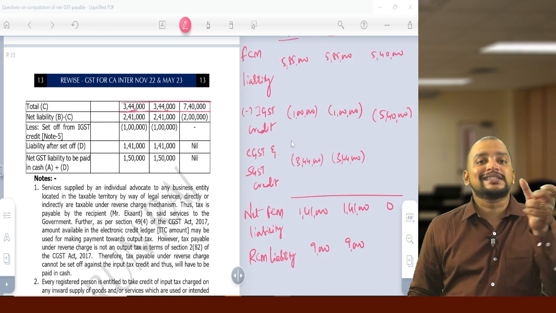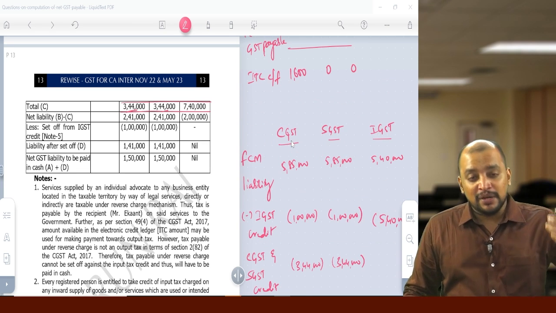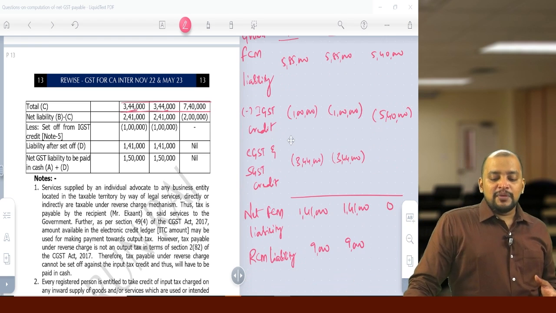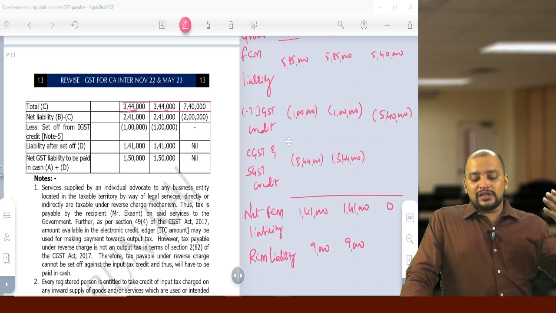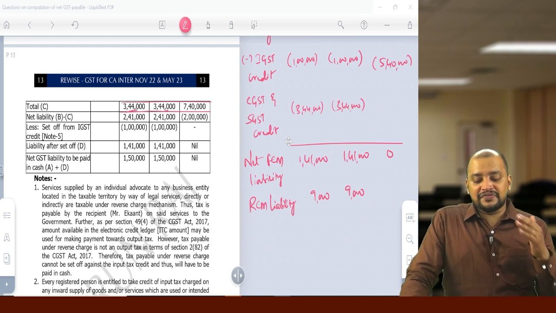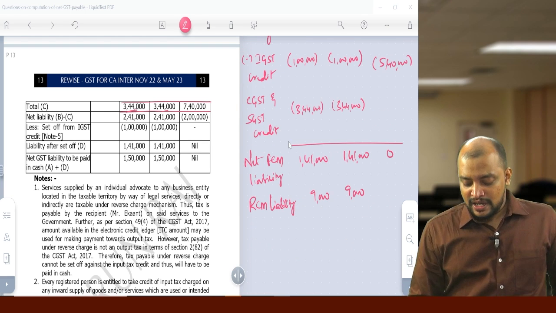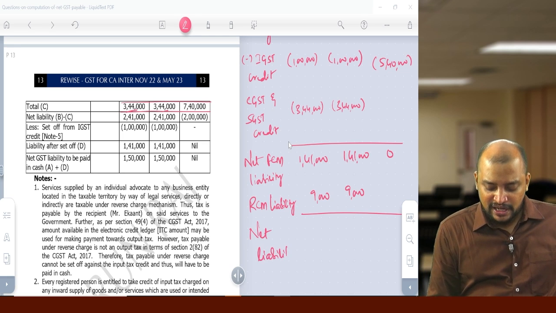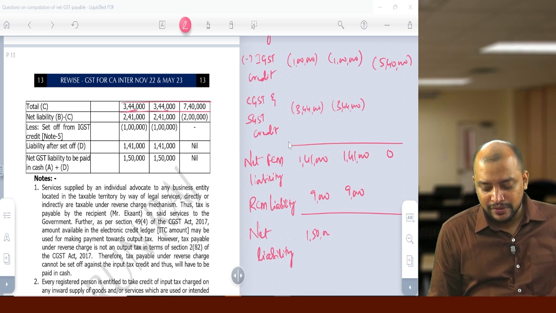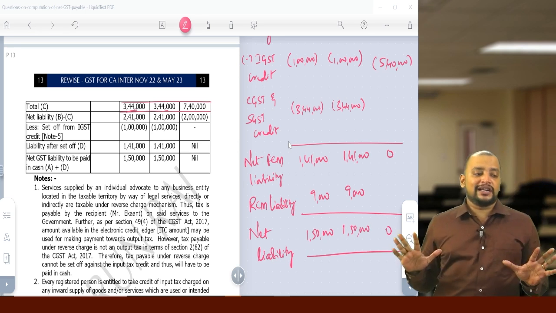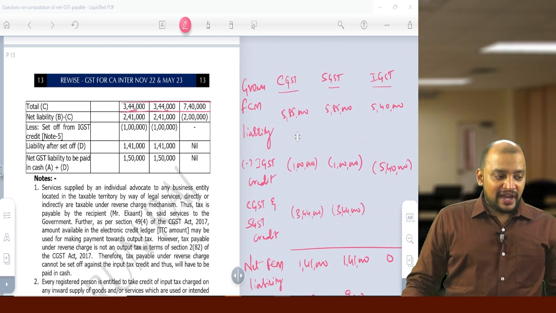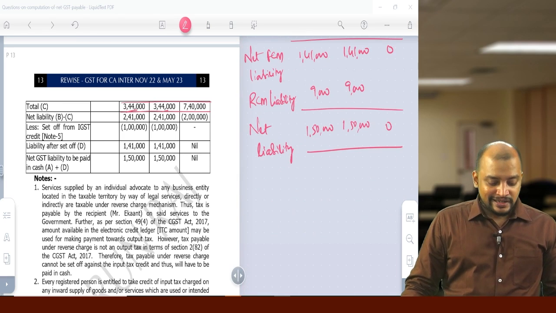CGST and SGST on legal services. So first you need to take the gross FCM liability, and from that gross FCM liability subtract the IGST credit, then the CGST and SGST credit, to get the net FCM liability. To that add the RCM liability. Now you will get the total net liability. What is the total net liability? The total net liability will be 1,50,000, 1,50,000 and 0. This will be taken as the total net liability. Hope you got the clarity related to this. So this is the way in which we need to arrive at the answer.